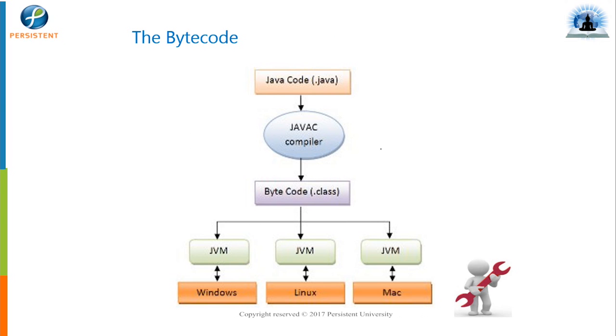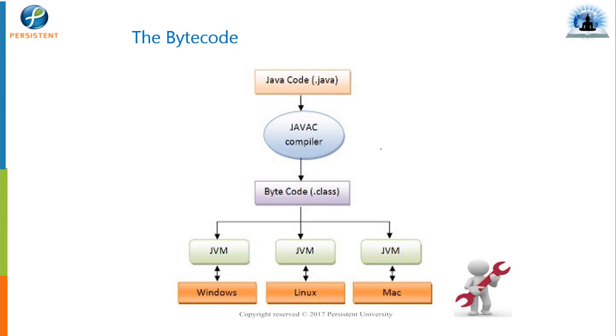Okay, let's talk about execution and bytecode. We are saying Java is platform independent. This is one of the biggest features of Java, and we are saying this is because of the bytecode. So let's understand what we mean by bytecode. Any machine is nothing but hardware at the end. The basic layer is hardware, and hardware doesn't understand anything. It just knows zeros and ones.